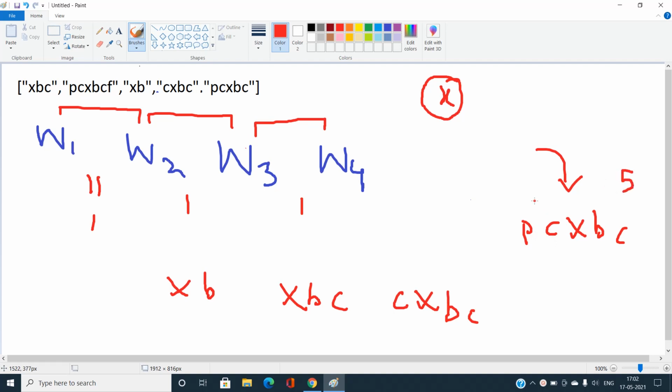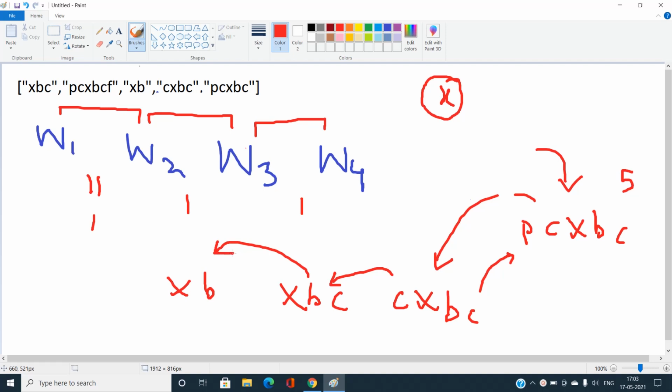So I will check for length equal to 4. That is, for all the strings having length 4, I check whether that string is a predecessor of my current string or not, and then for length 3 and then for length 2.